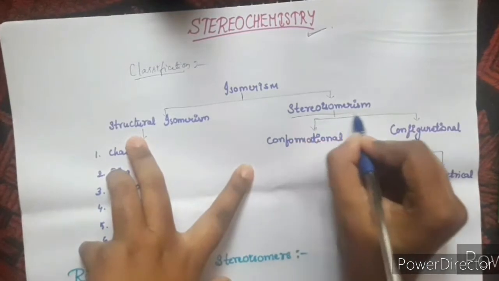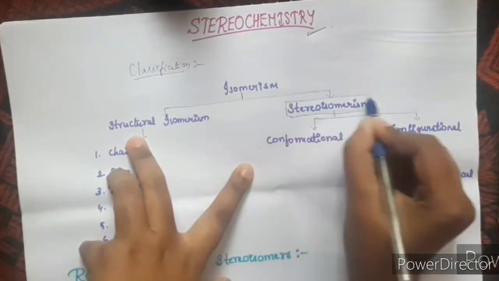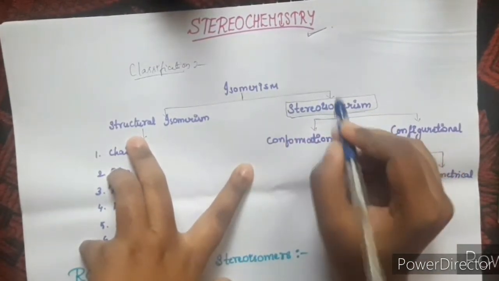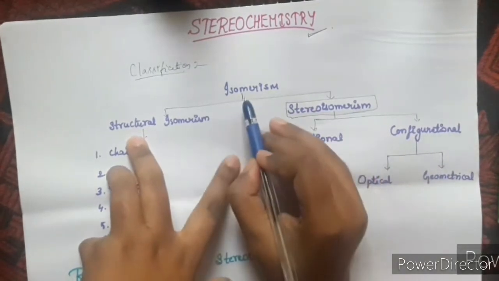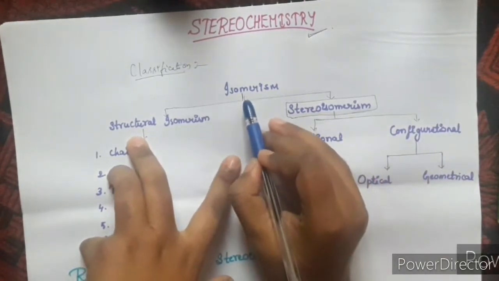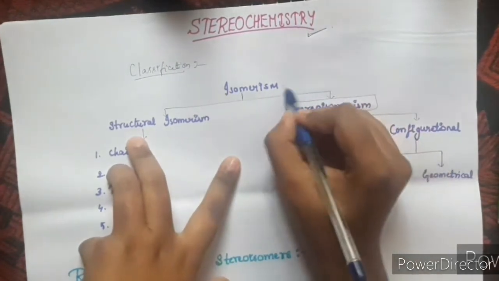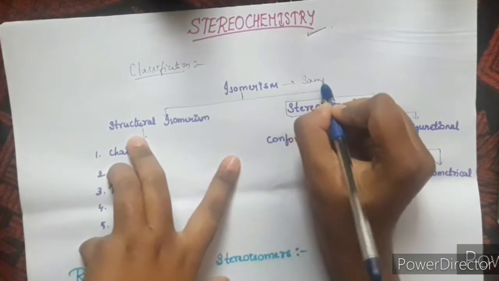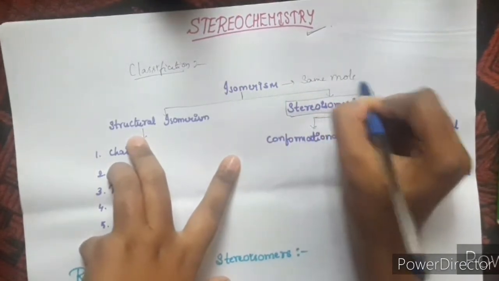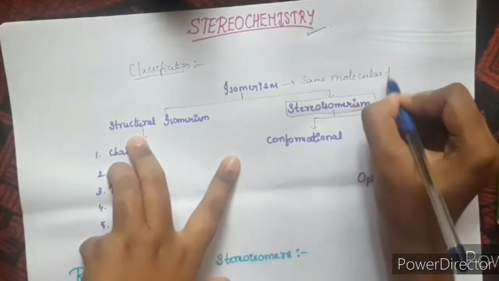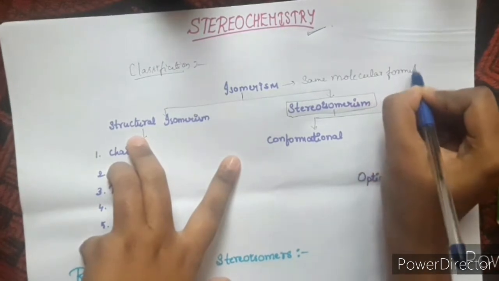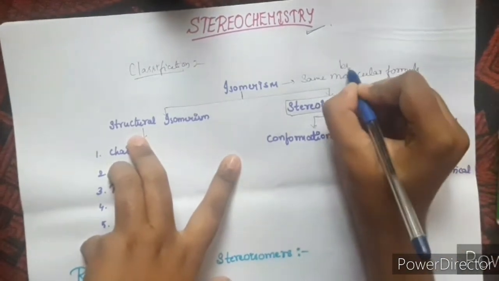So, the stereoisomerism plays its role here. It comes under the classification of isomerism. So, first let's learn what is isomerism. Isomerism are the compounds having same molecular formula but differ in their properties.